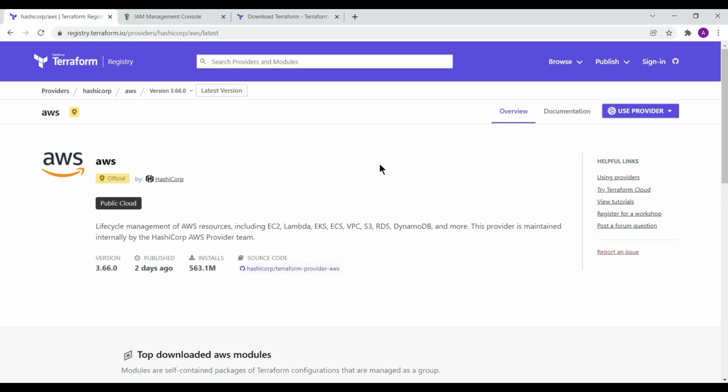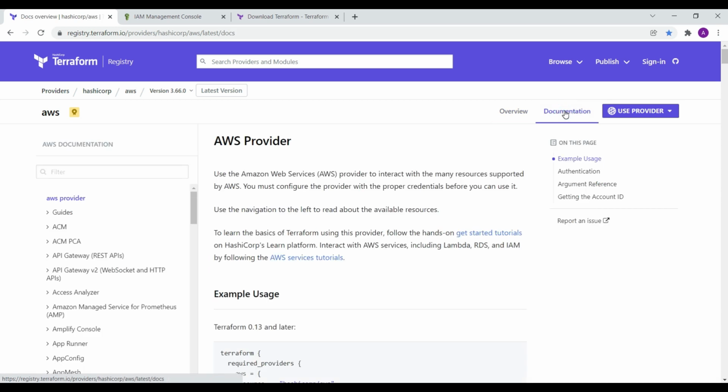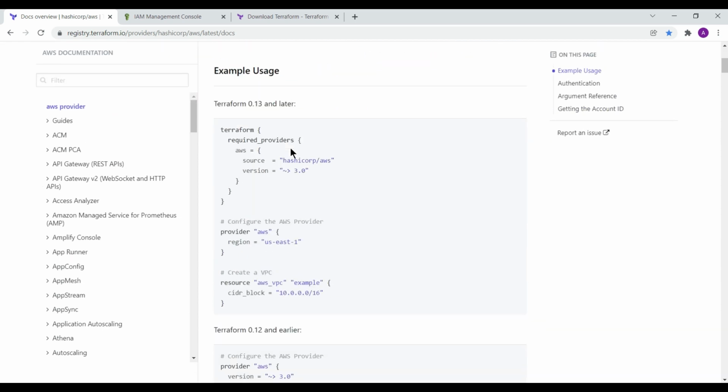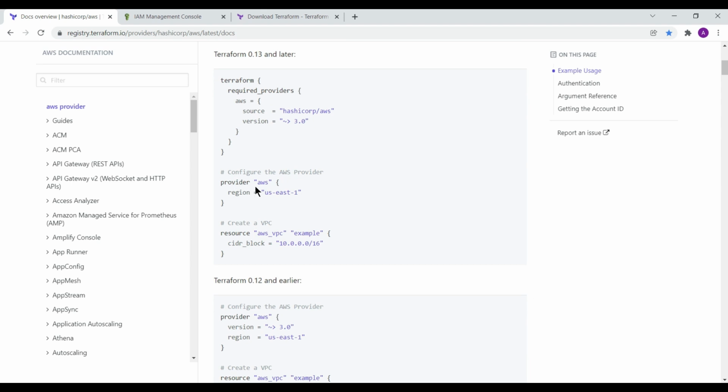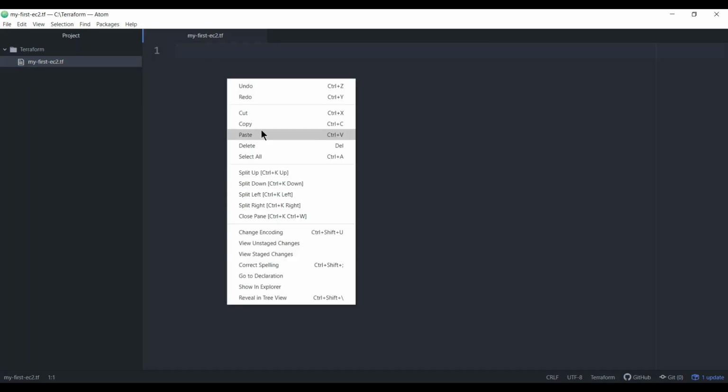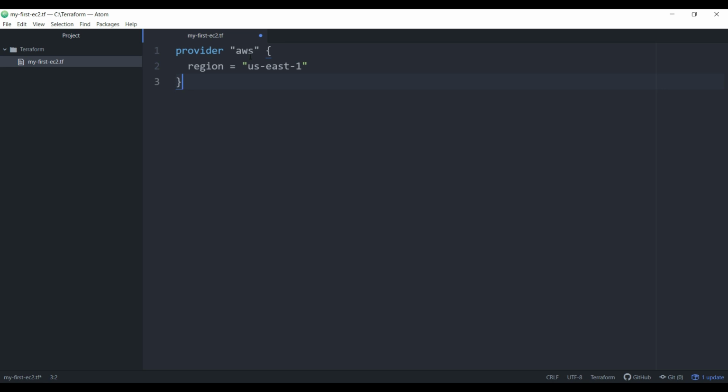This particular session is not only for a developer working on Azure. No, you have to refer to the documentation. This is the only thing that we have to look into all the time. So for the AWS provider, I have to copy this particular section. I am going to copy it into my Atom editor. This is the first thing, and I concentrate on AWS.